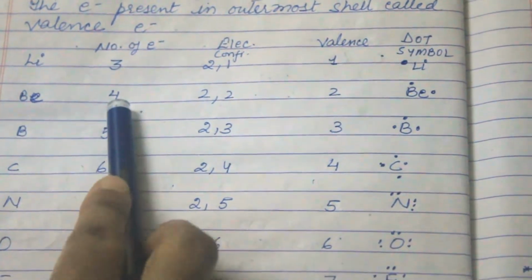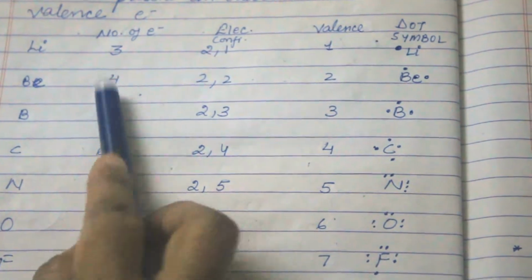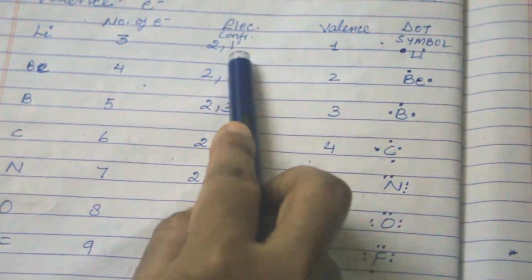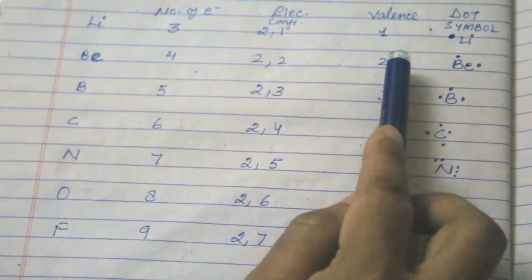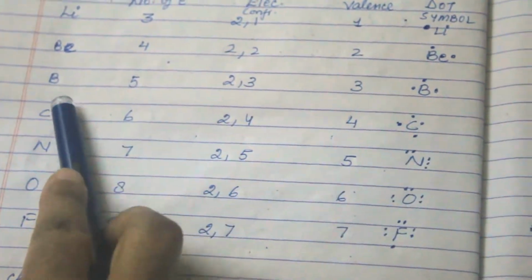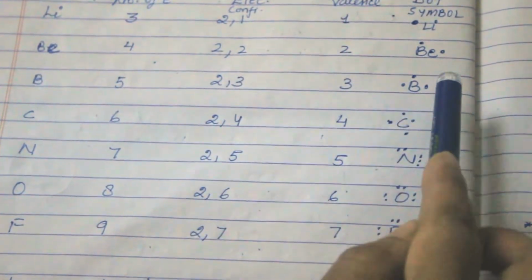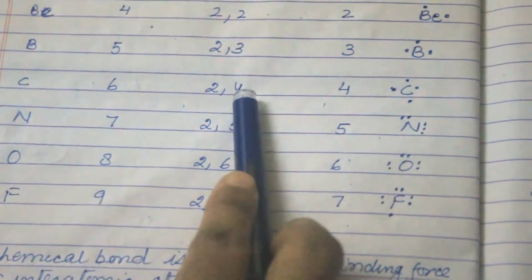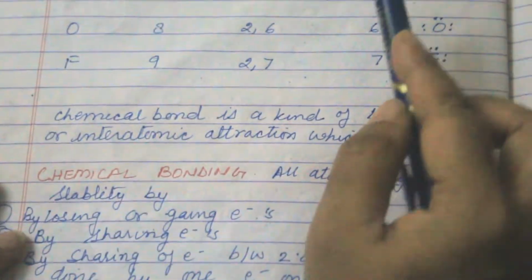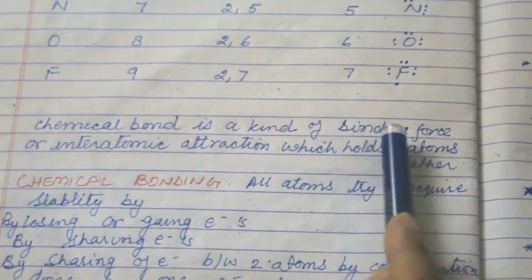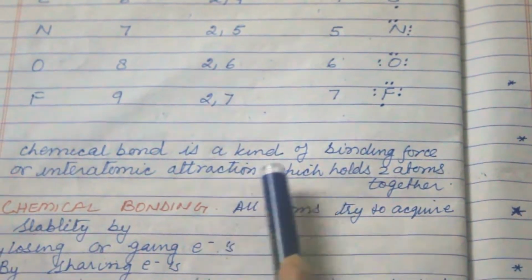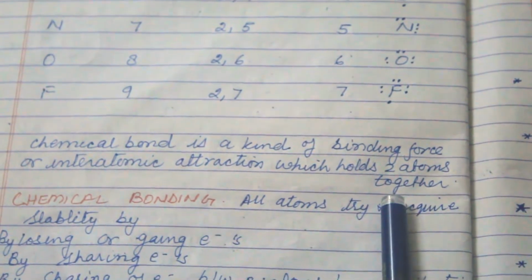Now beryllium has 4 electrons, and the electronic configuration is 2, 2, so the outermost shell has 2 electrons, or valency 2. Boron has 3, so it has valency 3, carbon has 4, so carbon has valency 4, nitrogen has 5, and so on. A chemical bond is a kind of binding force or interatomic attraction which holds 2 atoms together.